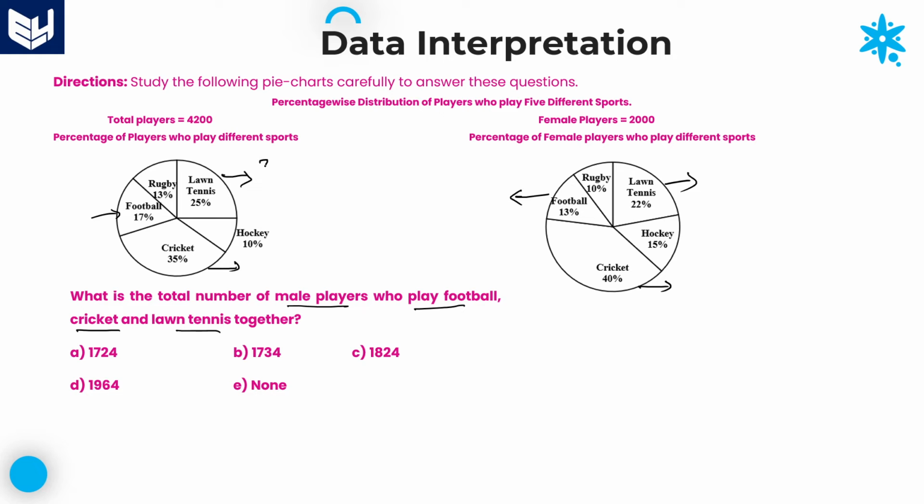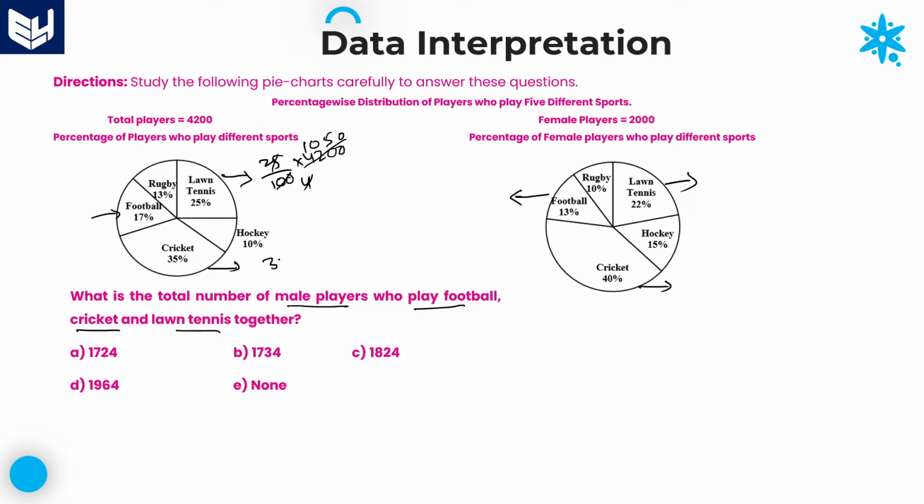Now, first of all, lawn tennis total is 25 percentage of 4,200. Here it is 1/4 value. Now you can cancel with the 4 table. 4 ones are 4, 4 fives are 20, that gives 1050. Lawn tennis total is 1050. Cricket total is 35 percentage.